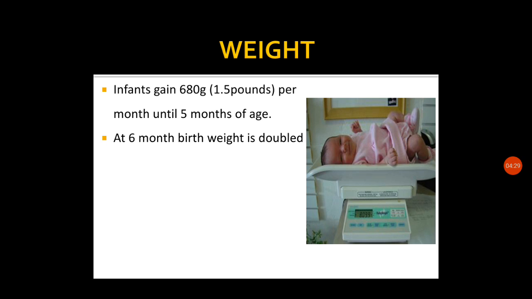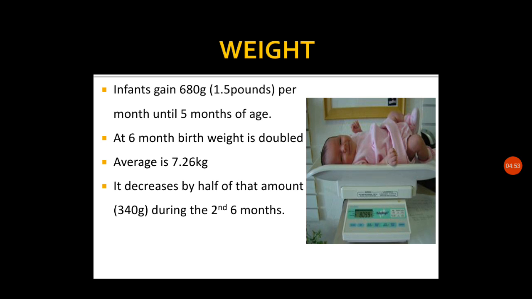So that is a proportionate change in the weight of the infant. Average weight at 6 months can be 7.26 kg.